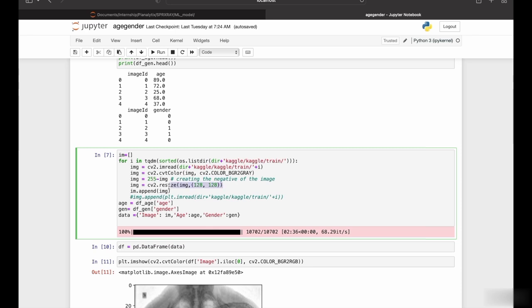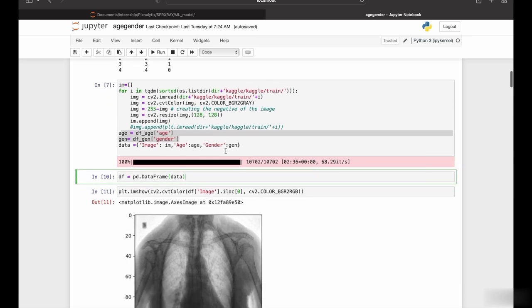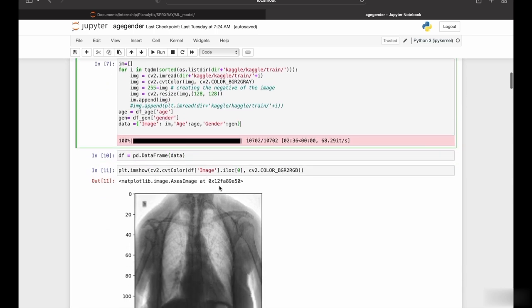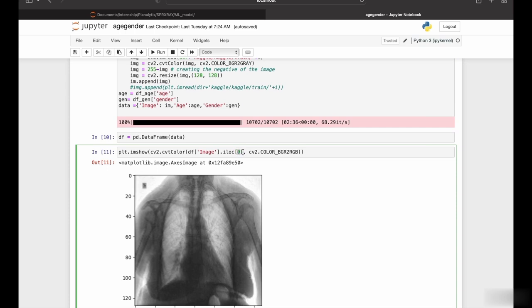Finally, we are resizing the image to a shape of 128 by 128 and then appending this image to our im list. After we have read all the images, we are going to add them to the dictionary that we create here, with the age and gender being the age and gender columns from each CSV file. After that, we create a data frame using the dictionary that we just made, and we plot a random image to see how it looks. So we can see here, using iloc 0, we are plotting the first image and it looks like this.